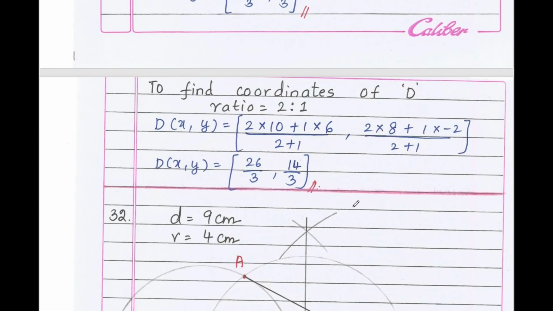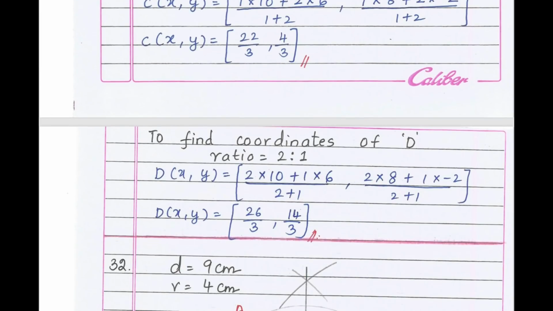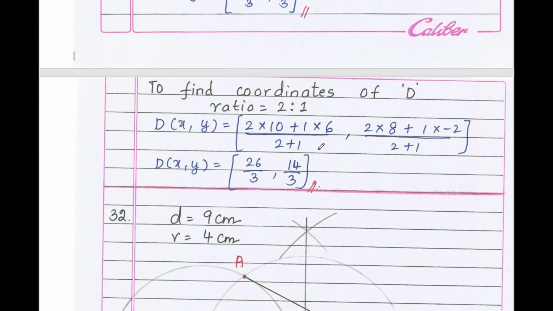To find the coordinates of D, in the same way, the ratio will be 2 is to 1. Substitute the value of x1 y1 x2 y2 and the ratio 2 is to 1. What we get is 26 by 3 comma 14 by 3.